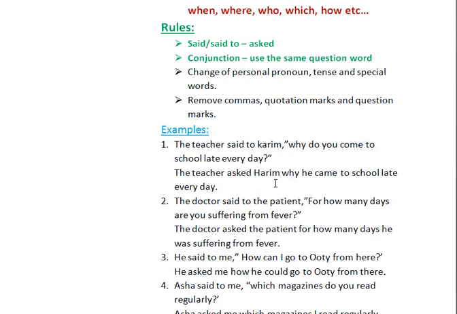Now we are going to see the example here. The teacher said to Harim, why do you come to school late every day? So see here the reported speech starts with the question word why. So how could you change? The teacher asked Harim, we need to use the same question word as conjunction. So why he came to school late every day. Why do you come to school late every day is present tense. So we changed it into past tense. Why he came to school late every day.